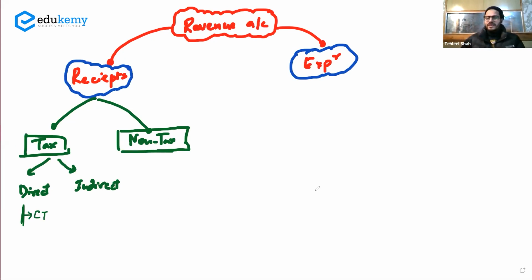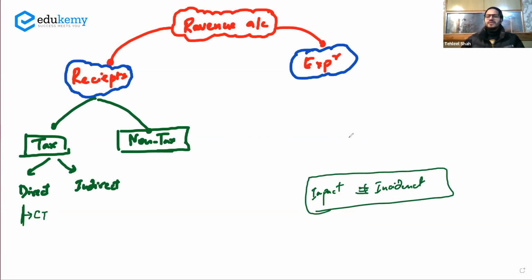What do I mean by that? The impact and incidence is on the same person. Now, say for example, this is a person and government has levied the tax on him, and that means he has the incidence of tax. Now, when he has the incidence of tax and he is the guy who is paying the tax to the government, that paying would mean the impact. So incidence and impact is on the same person.